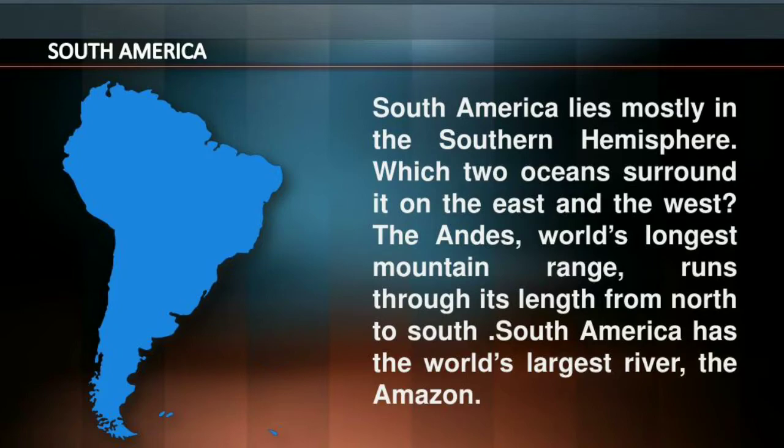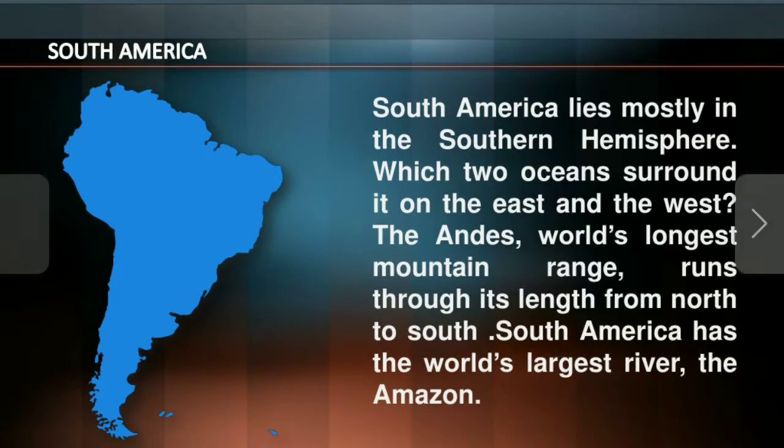And now about South America. South America lies mostly in the southern hemisphere, and two oceans surround it on the east and the west.